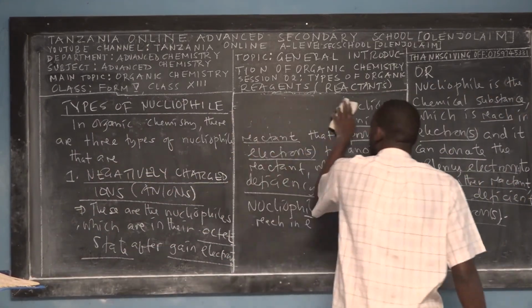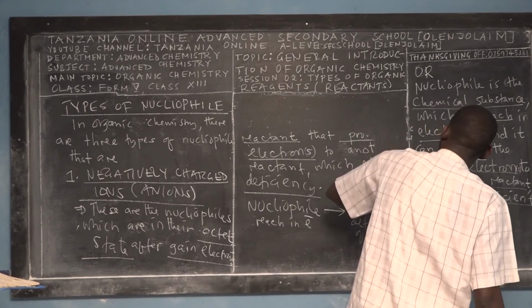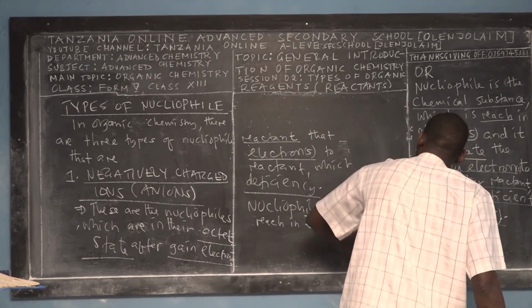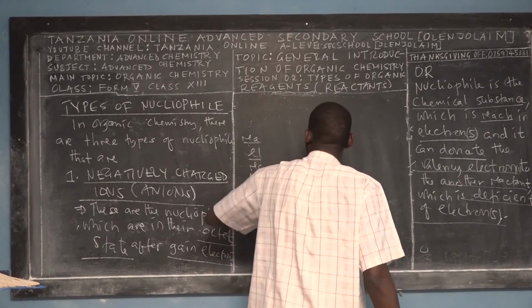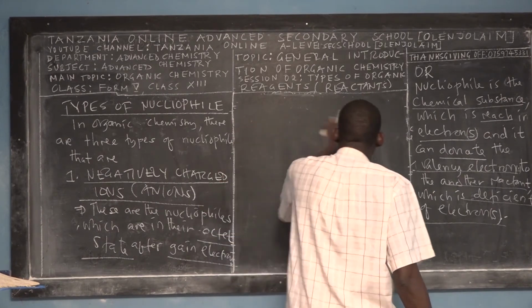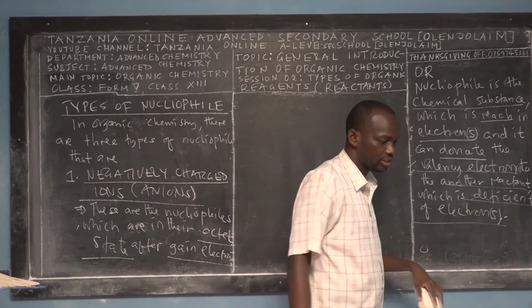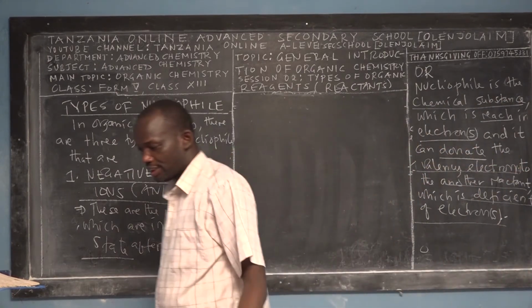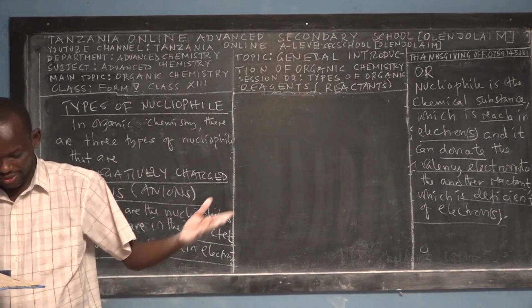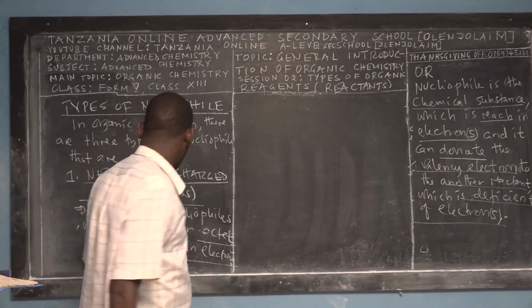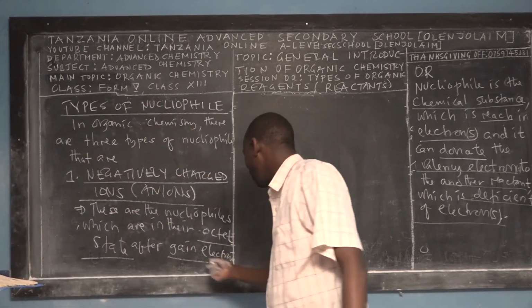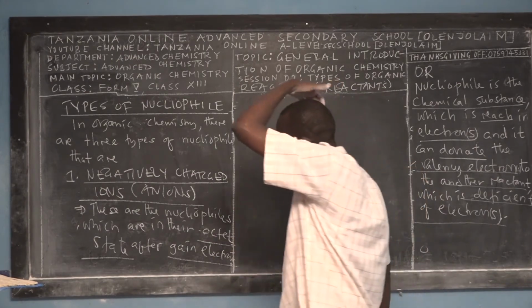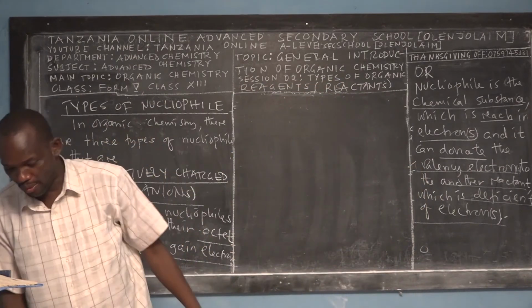So why are they gaining electrons? First of all, they are in octet state. What is the meaning of octet state? You have to refer to what I taught you in general chemistry. Okay? So let me give you examples and then I will explain. Let me explain first what the octet state means, and how they gain electrons. Let me take one common example.